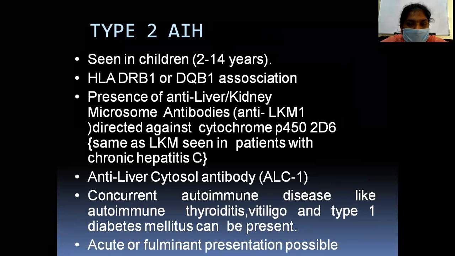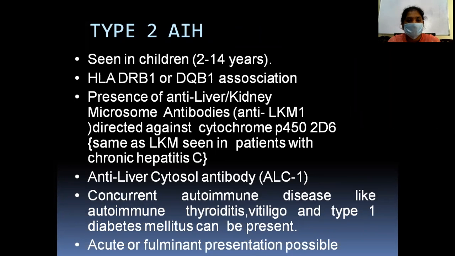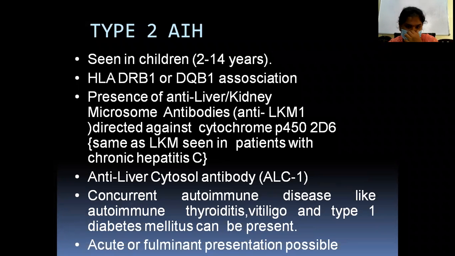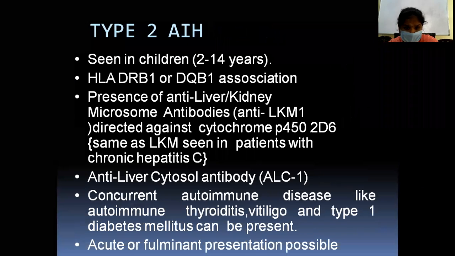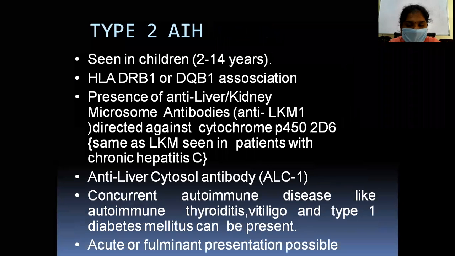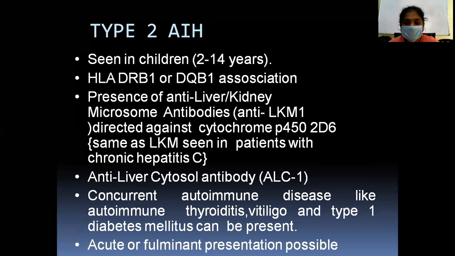So type 2 is seen in children around 2 to 14 years of age, with HLA DRB1 and DQB1 association, and the presence of anti-liver kidney microsome antibodies directed against the cytochrome P450 2D6. Anti-liver cytosol antibodies are also seen. So it can be associated with other autoimmune diseases like autoimmune thyroiditis, vitiligo, and type 1 diabetes.